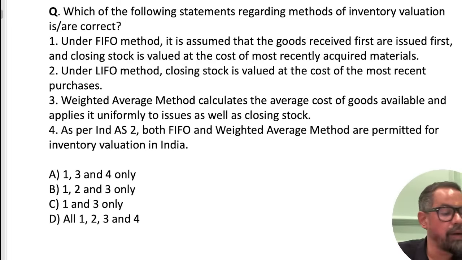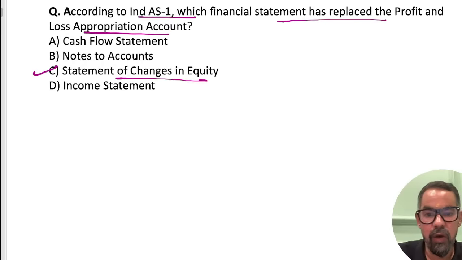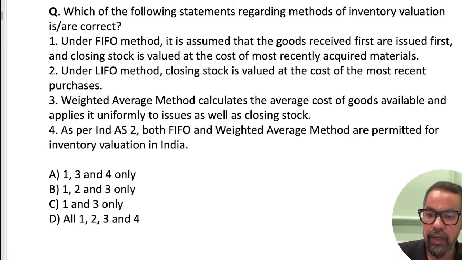Okay, C, not A. C will be the right answer, guys. What was A? Everyone is saying option A. Cash flow statement, no. Cash flow statement remains in effect. Next one, guys, quickly.